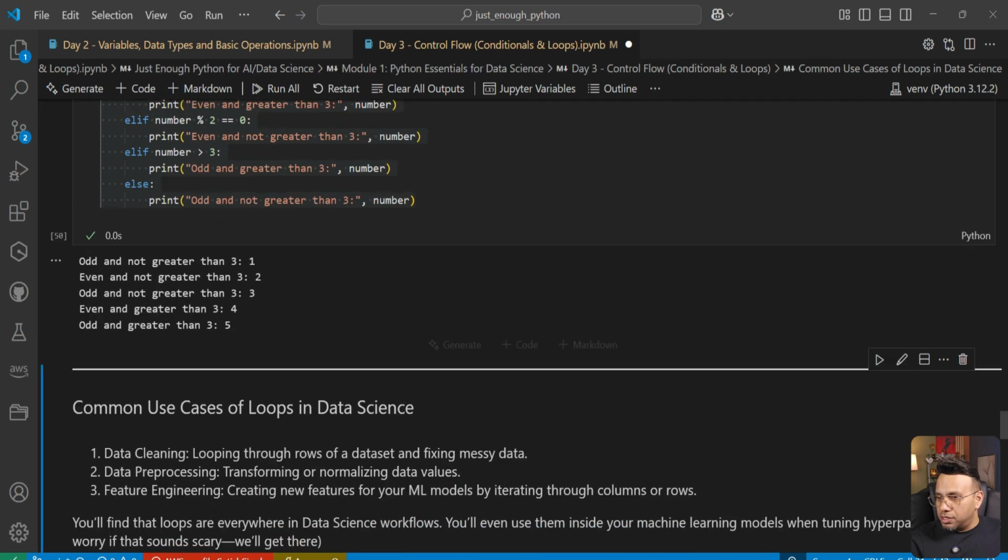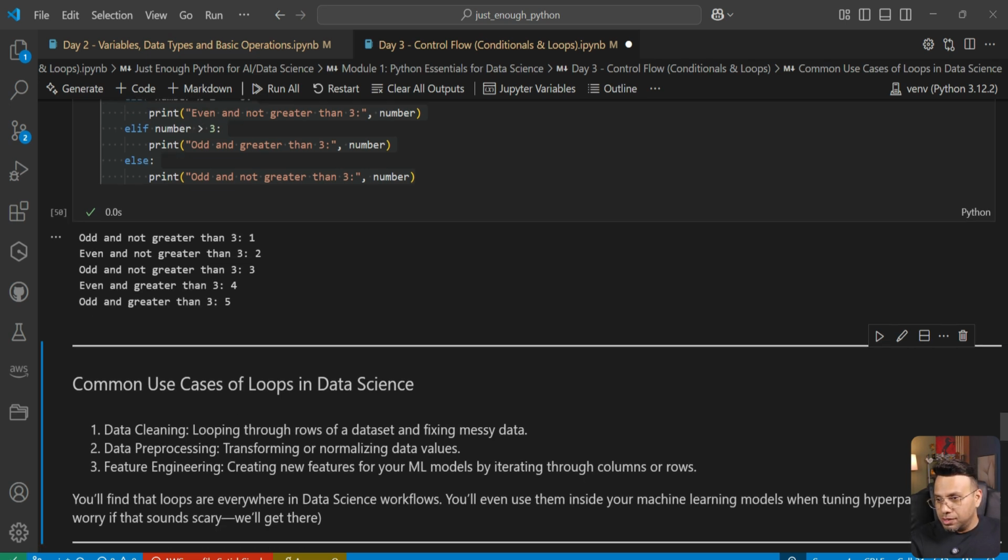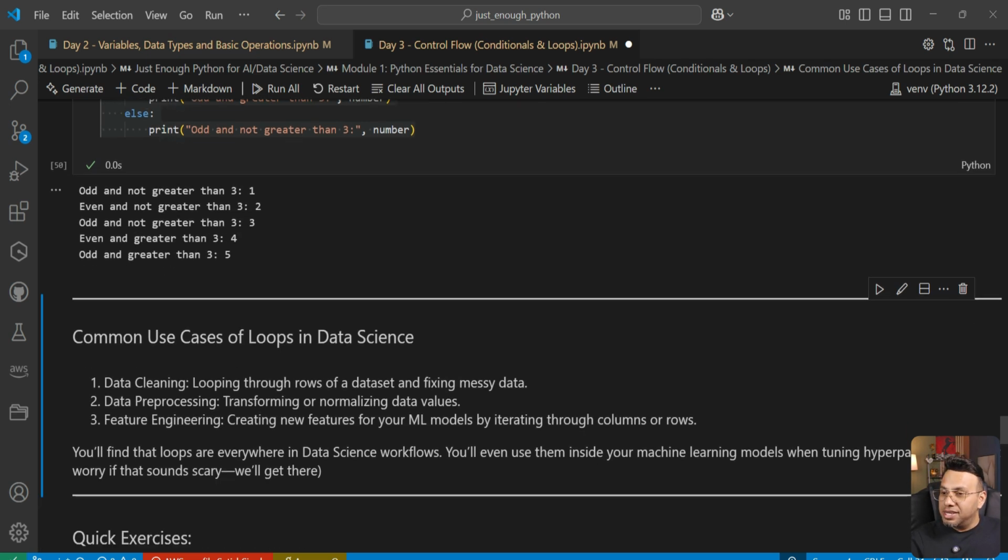Now let's look at some common use cases of loops in data science. In fact, loops are used a lot. Loops are used in data cleaning, data pre-processing, and feature engineering. I'm not going through these terms in details right now. If you know them, well and good. If not, then also well and good.